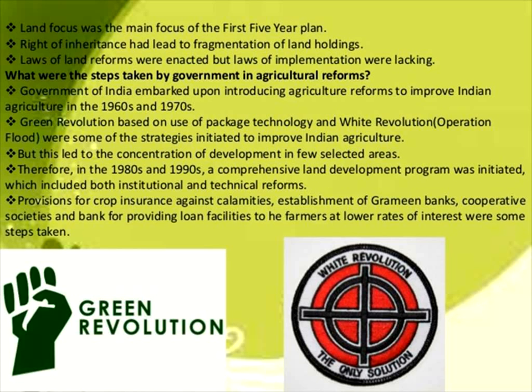You know, we went for cultivating hybrid varieties of seeds more than country seeds. Okay, that is the technology they used in the Green Revolution. MS Swaminathan is the father of the Green Revolution. And the white revolution, that is Operation Flood, where all the agricultural land should be irrigated. That is the main thing about Operation Flood. And they constructed dams for conserving water. These are the steps taken by the Indian government, strategies initiated to improve Indian agriculture: one is the Green Revolution, another is Operation Flood.